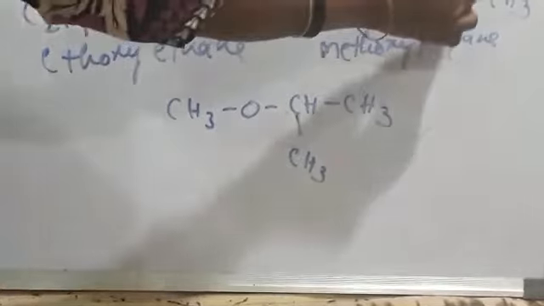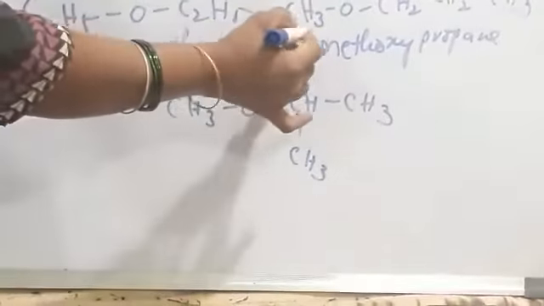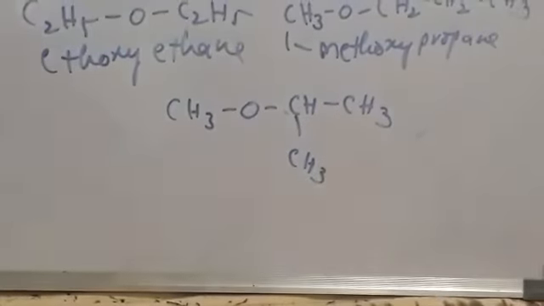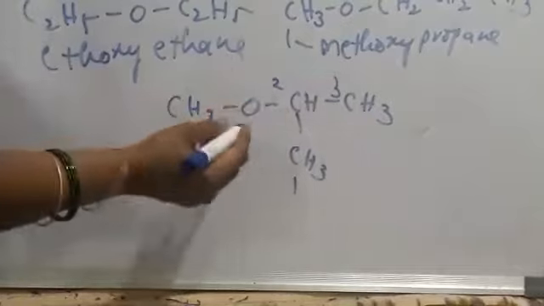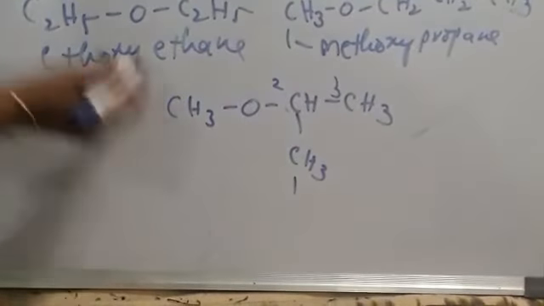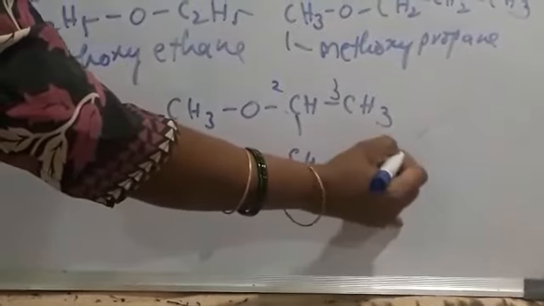Numbering from here, 1, 2, 3, this is the long chain. The first carbon is linked with the methoxy group, so 1-methoxy. Numbering from here, 1, 2, 3, the second carbon is linked with the methoxy group, so 2-methoxypropane.